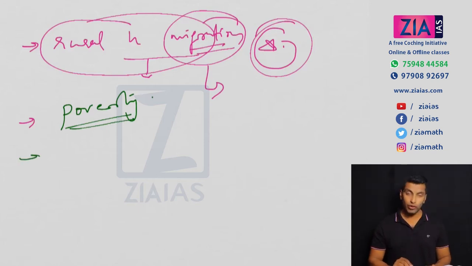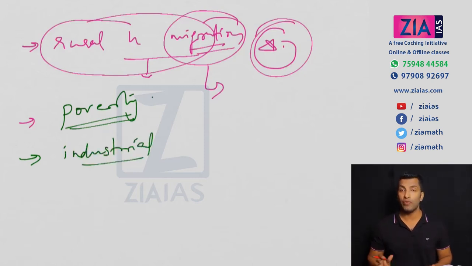Now, another importance: if you need to have a vibrant industrial growth, you need to have a very good agricultural setup, because the raw material for the growth of industries is actually provided by the agricultural setup. So if you need good industrial growth, you need an agriculture setup.